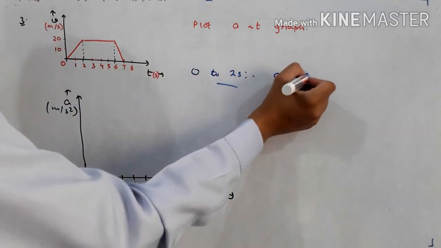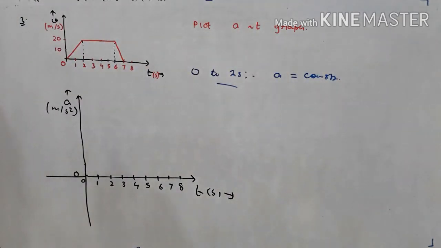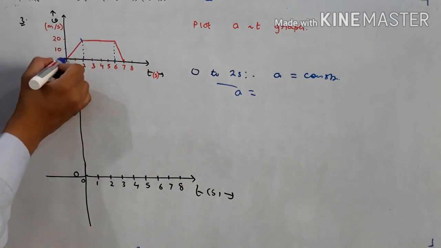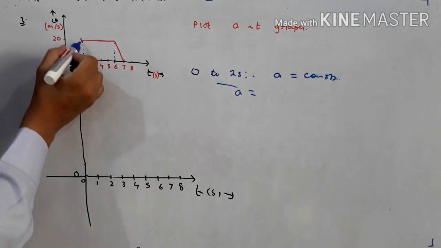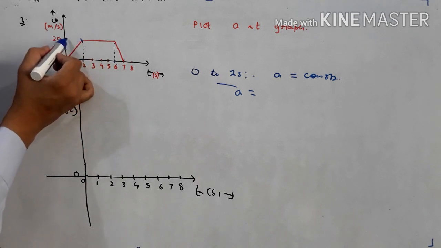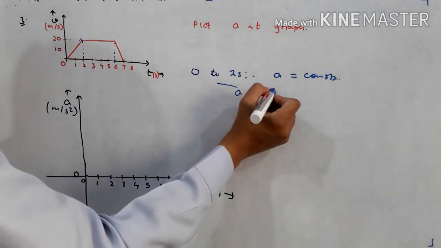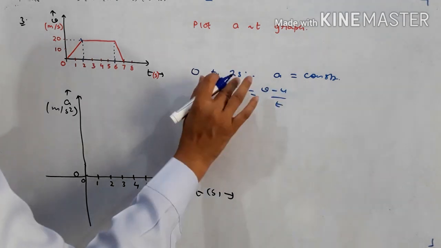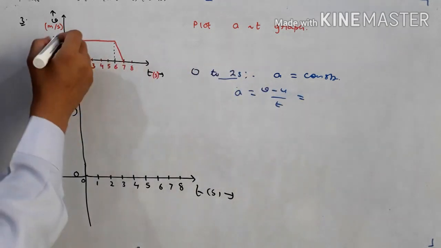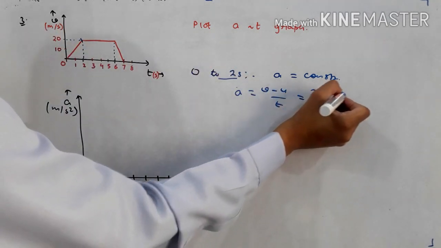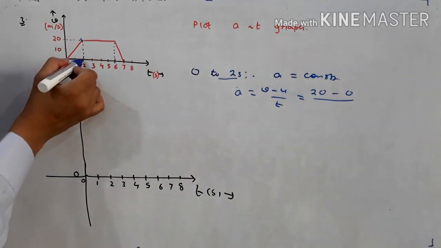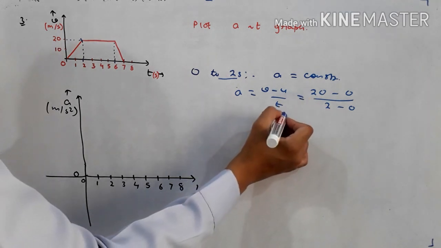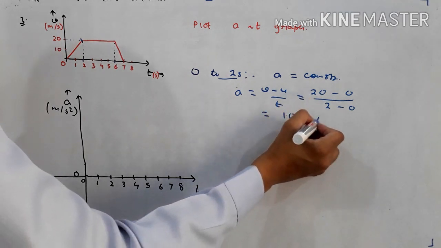So in this interval, acceleration is constant. And what is the value of acceleration? Acceleration in this interval is final velocity minus initial velocity by time. This is the final point. At this point, what is the velocity? You can see it is 20. So I am using the formula v minus u upon t. Our final velocity is 20, initial velocity is 0, and the time interval is from 0 to 2 seconds, so 2 minus 0. So how much do we get? 20 by 2, that is 10 meters per second square.